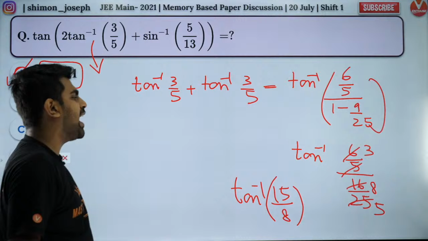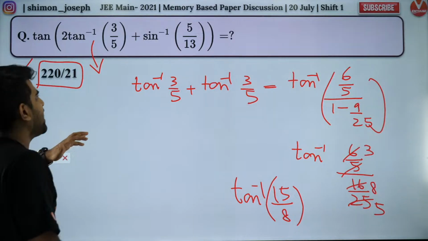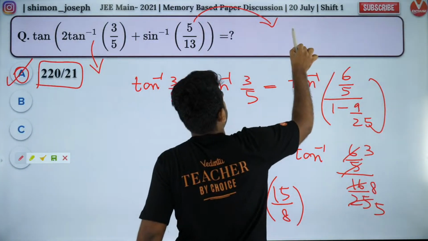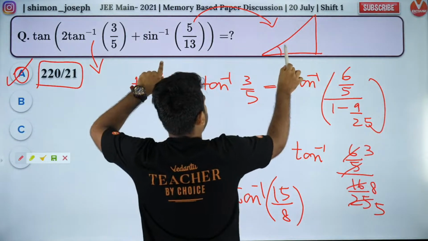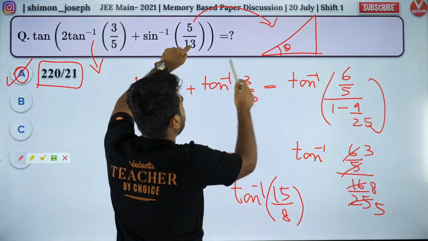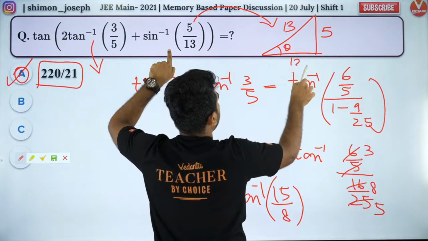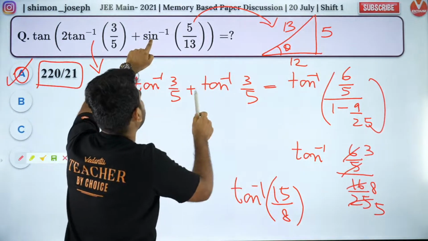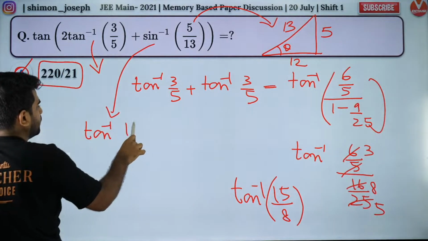Are you all happy with that? How many of you are cool with it? Did you all like it till here? After this, it's a piece of cake. Because if this is, let's say, theta, sine inverse is an angle, right? So that's theta, and sine theta is 5 by 13. So tan theta will be 5 by 12. So this can be written as tan inverse of 5 by 12.